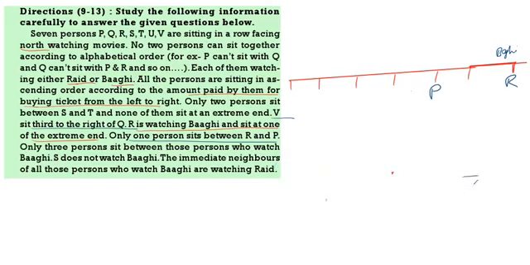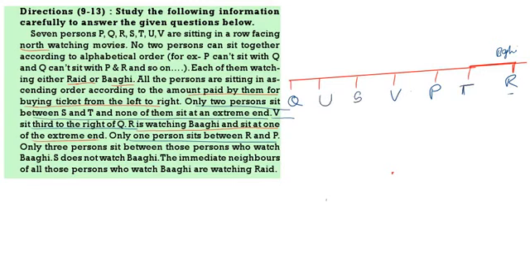Now go with the first one. In the first one, clearly it is mentioned, V is sitting third to the right of Q. Suppose Q I am writing here. Here I will write V. Only 2 persons are there between S and T and none of them is at an extreme end. So I can't write S here because R is here. So I will write S here only. Here I will write T. Now we are left with U. So this is the arrangement.